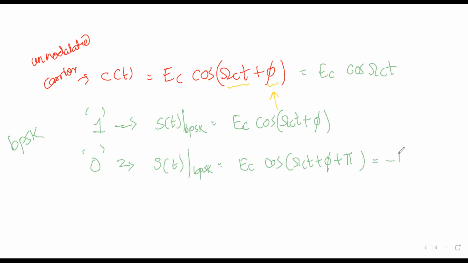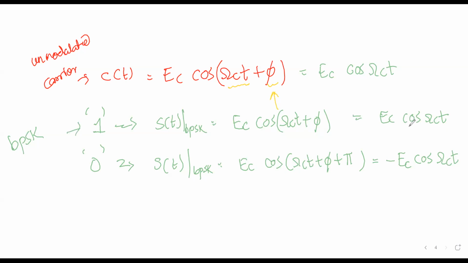It's equivalent to minus Ec cos omega_c t. So this is equivalent to plus Ec cos omega_c t when binary 1 is transmitted, we want this to be transmitted.